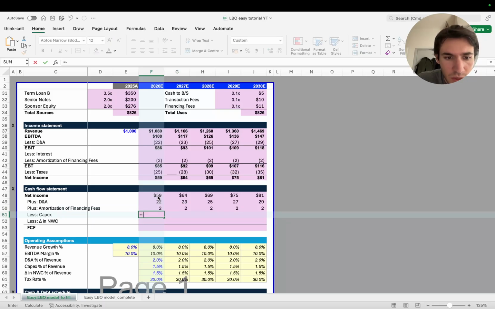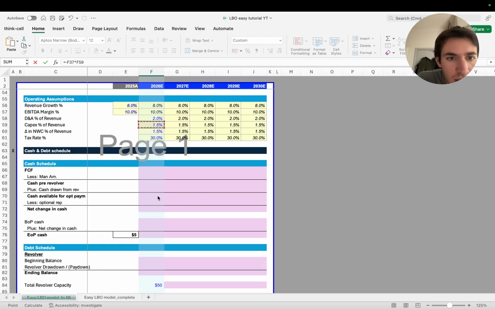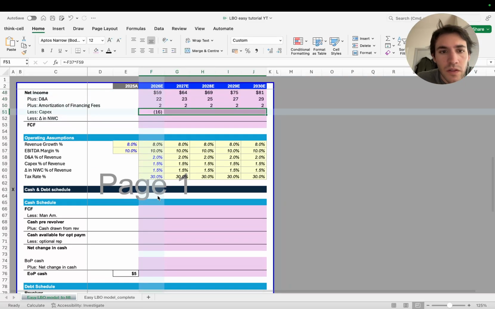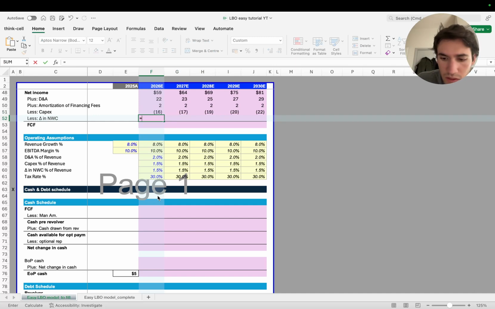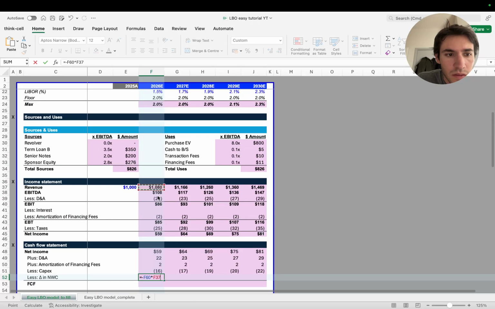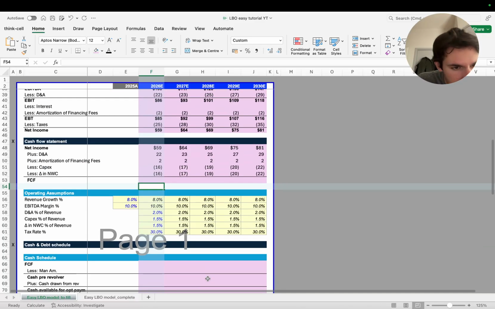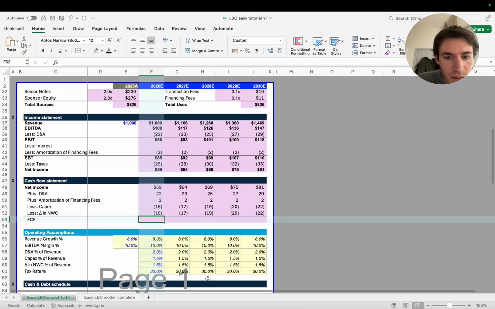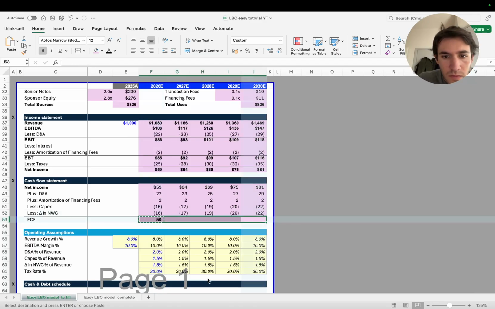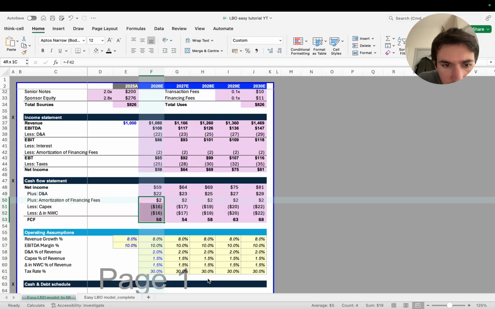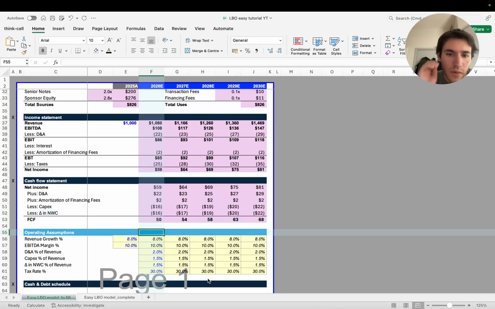Then you deduct the capex, which is going to be revenue times capex, which is this one here. Then you're also getting this. There it is. Is it the same percentage? Exactly the same. 1.5, 1.5. Okay, it's the same. Okay, that makes sense. Let's do a bit of formatting here. Okay, there we have it. Now we have the free cash flow.